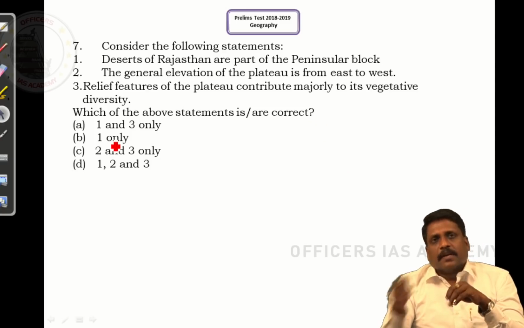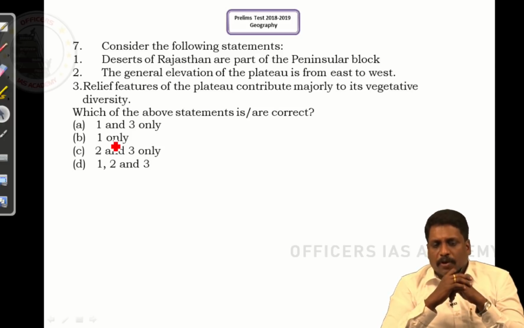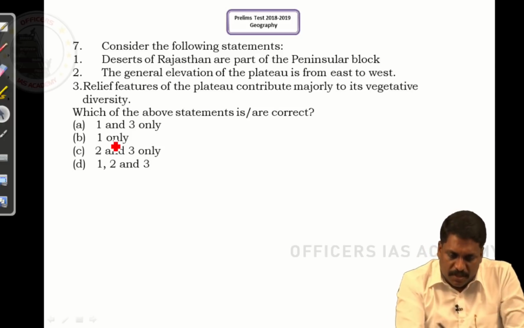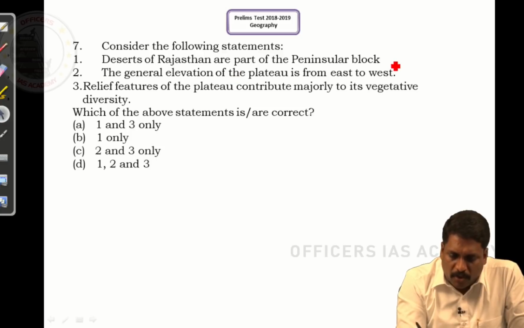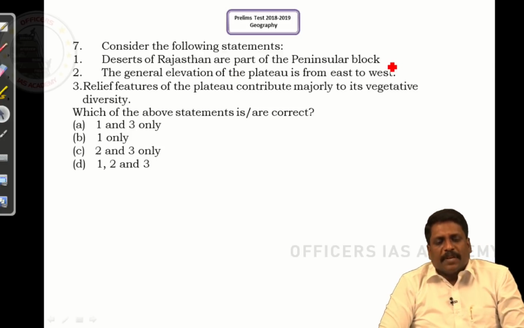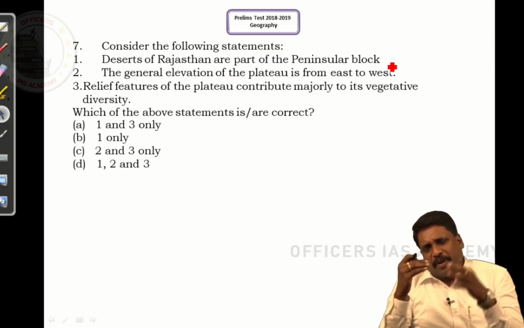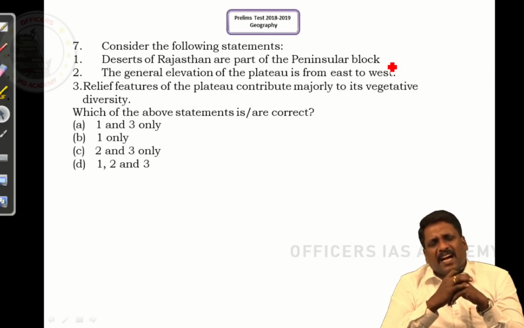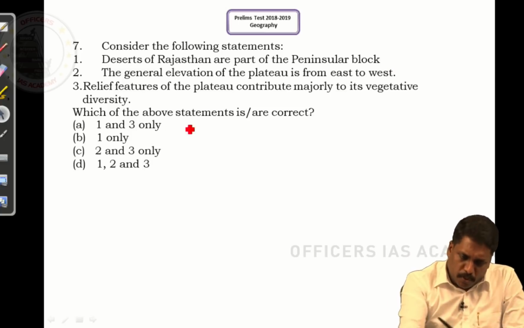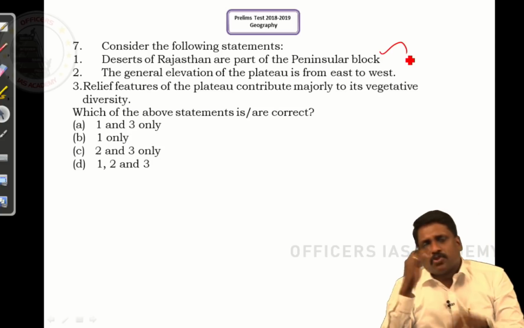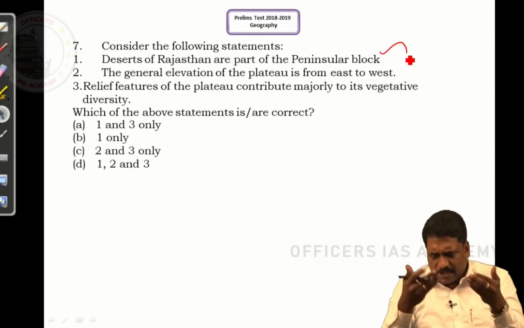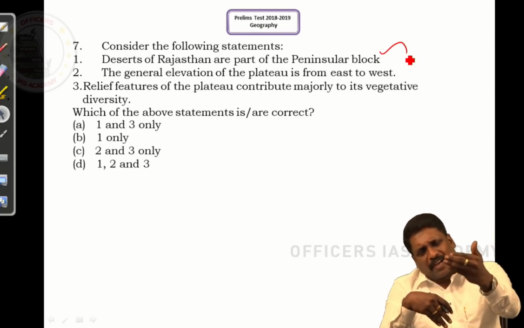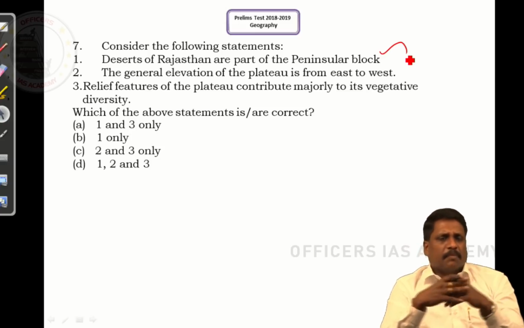Going to question number 7. Consider the following statements. Statement 1: Deserts of Rajasthan are part of the peninsular block. See, when I talk about the peninsular part, sometimes you can also include the deserts of Rajasthan, because Rajasthan deserts are also located very close to the Arabian Sea margin.